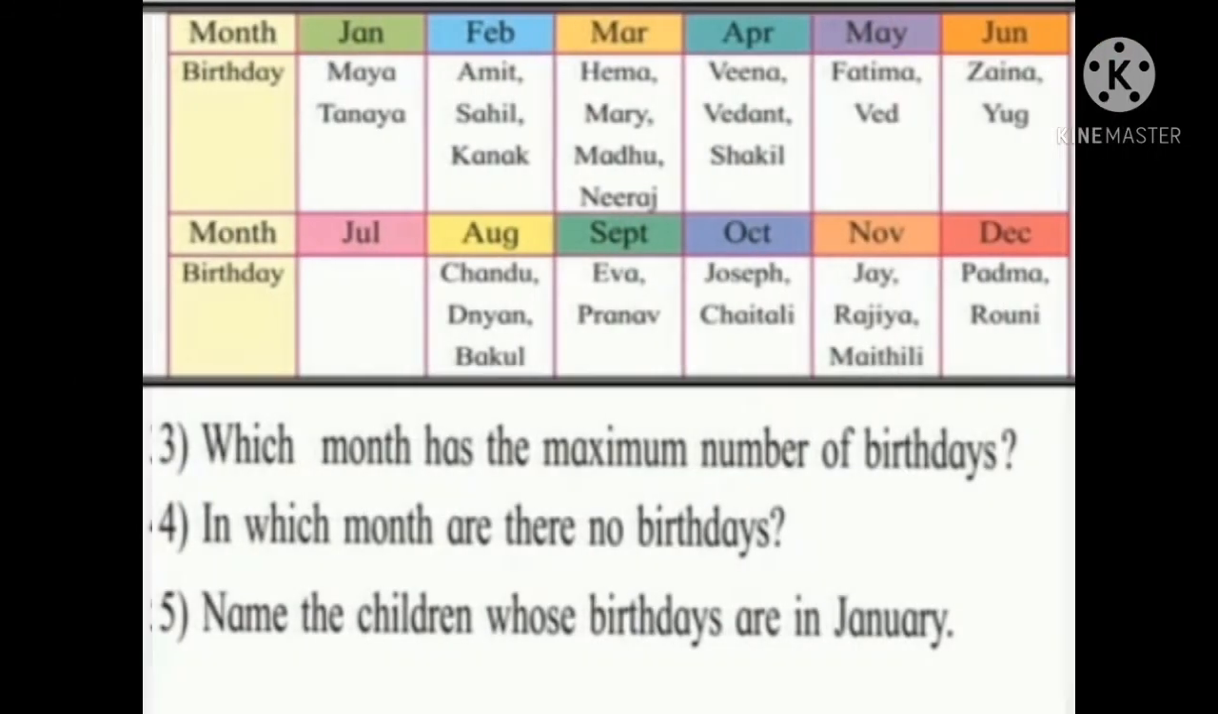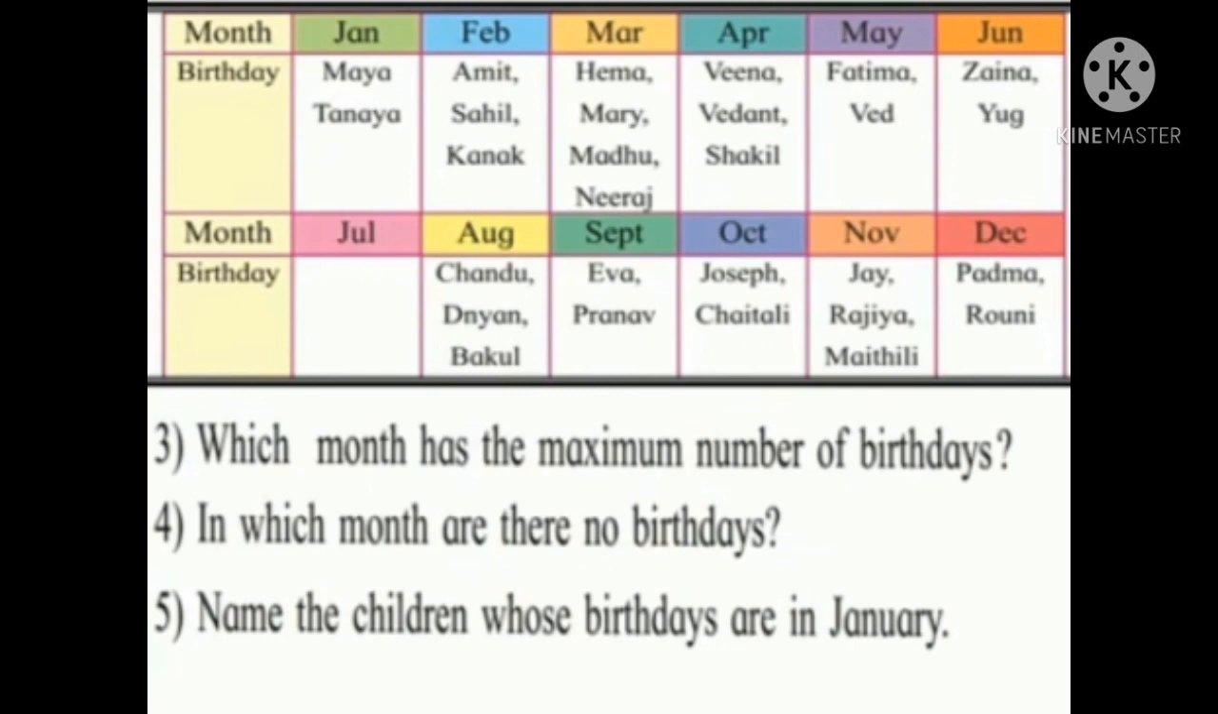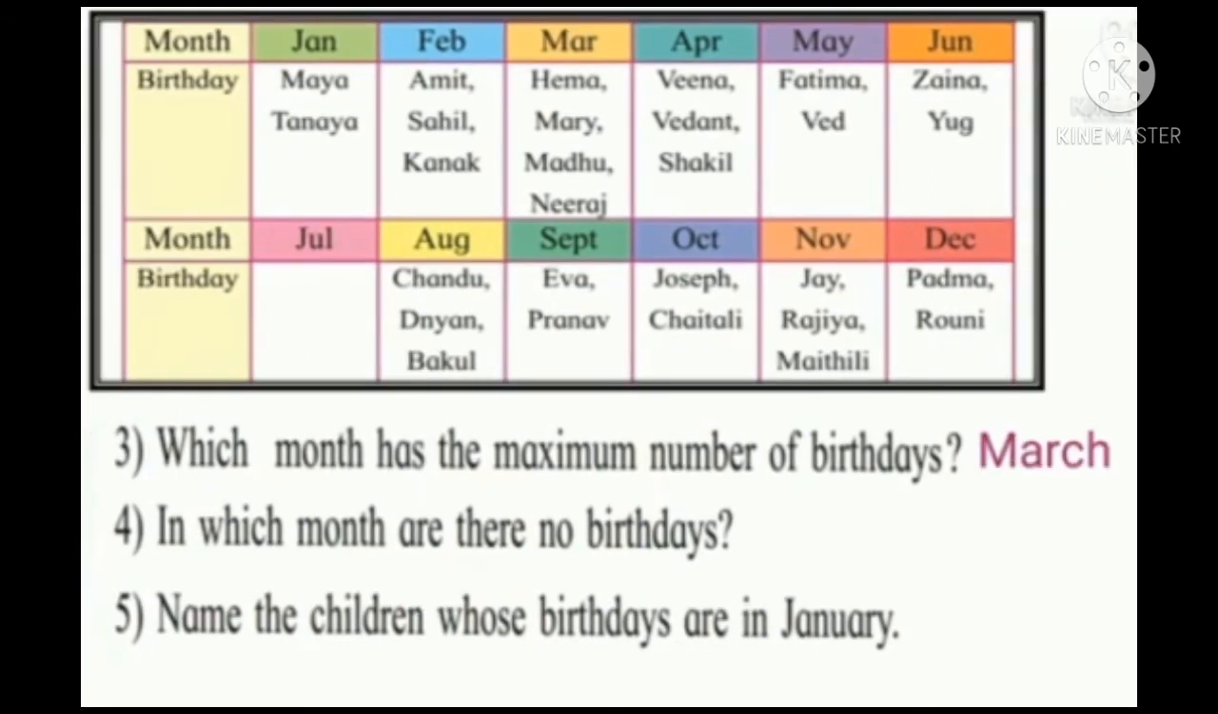Third question, which month has the maximum number of birthdays? Now we can see that in some months 2 children celebrate their birthdays. In some months 3 are there. Let us find out the maximum number. Now in the month of March we can see that 4 children celebrate their birthday. So this is the maximum number. So let us write March. In the month of March, the maximum number of children celebrate their birthdays.